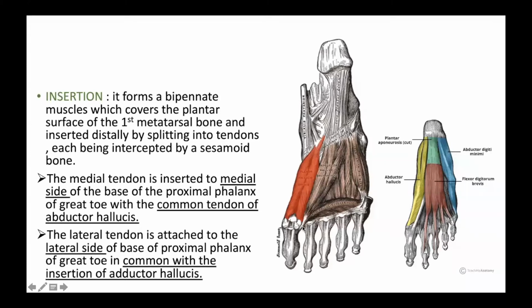Can you see this tendon? This is the adductor hallucis. Whereas this medial tendon will be blending with the common tendon of abductor hallucis. Abductor hallucis is a muscle of the first layer of the sole. Is it clear?